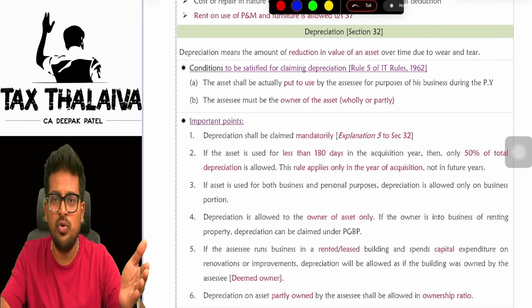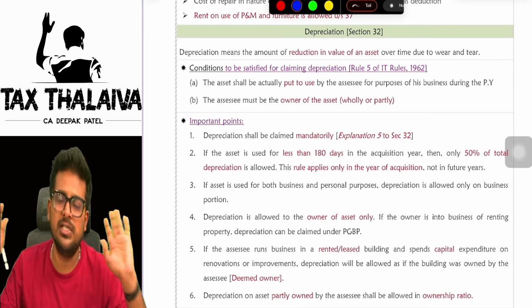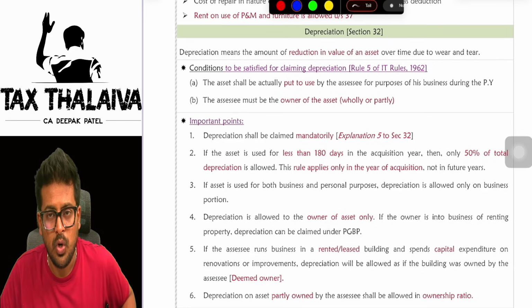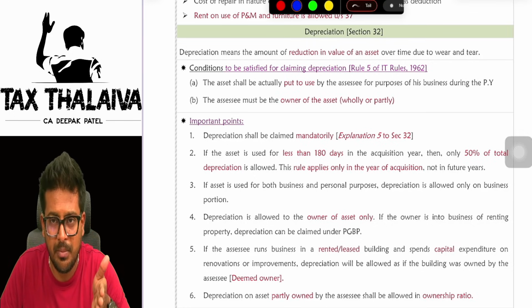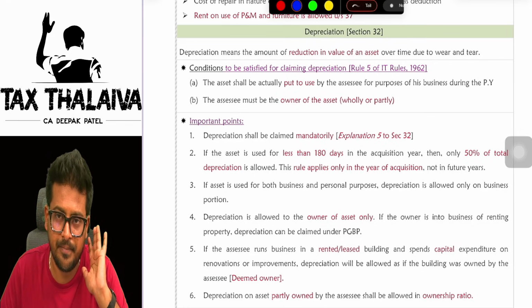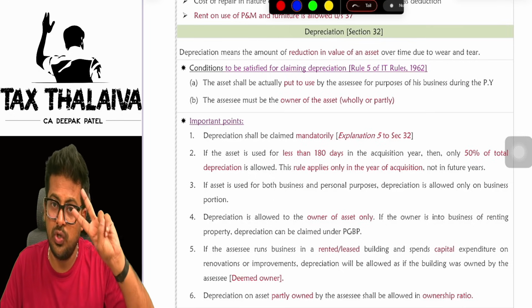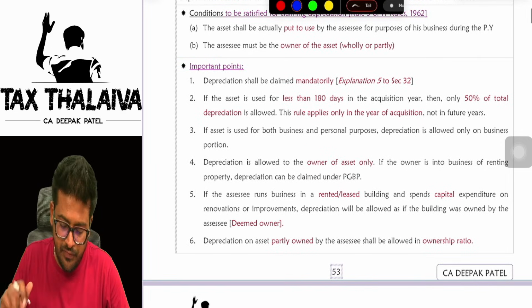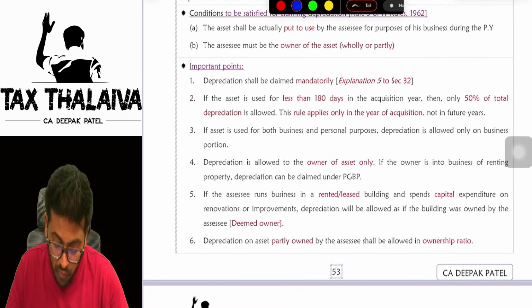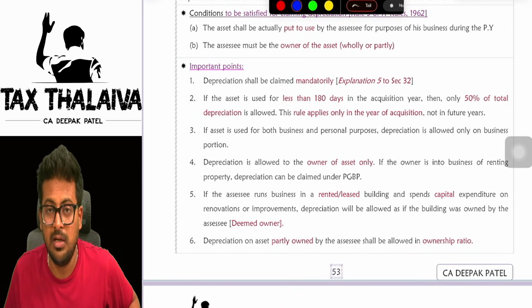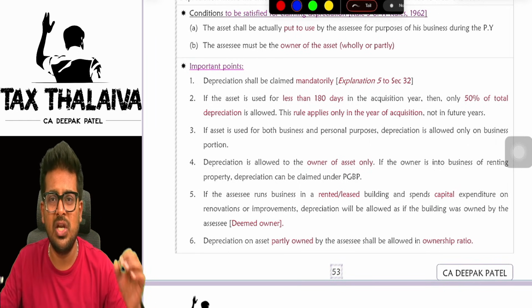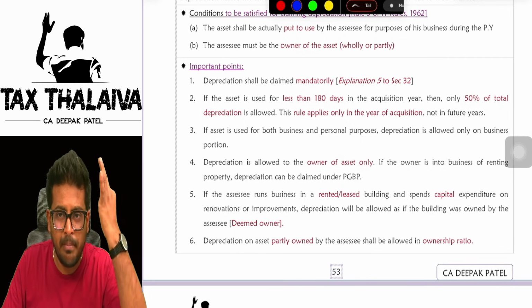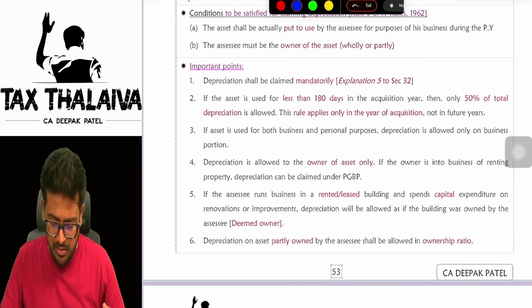Put to use means you got machinery, you did not use it, it is idle. Then you cannot claim depreciation. Only from the day you start using the machinery, you are eligible for depreciation. And you should be owner of the asset. So two conditions you have to satisfy. There are some other points which you need to keep in mind. What are those other points, sir? See, first point is depreciation is mandatory, boss. It is not optional. You have to mandatorily claim depreciation.